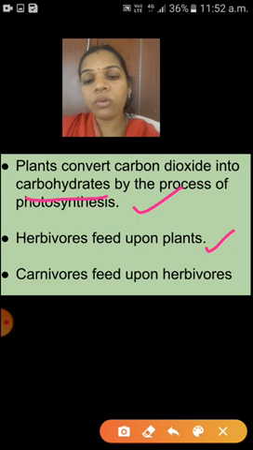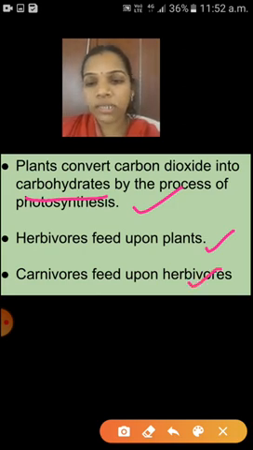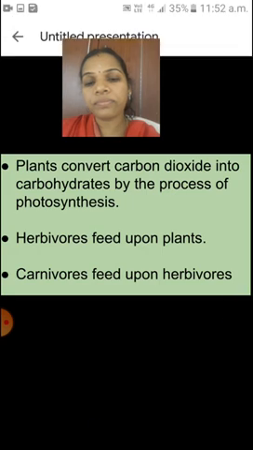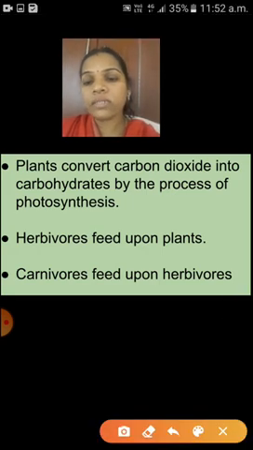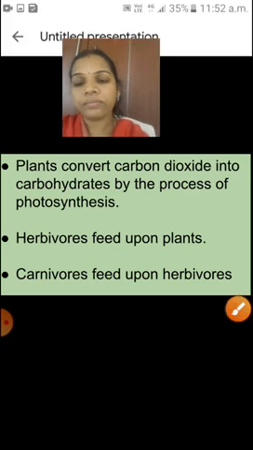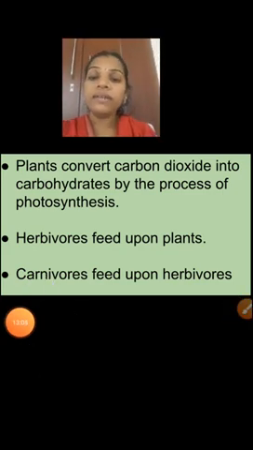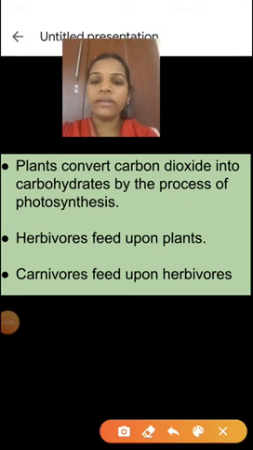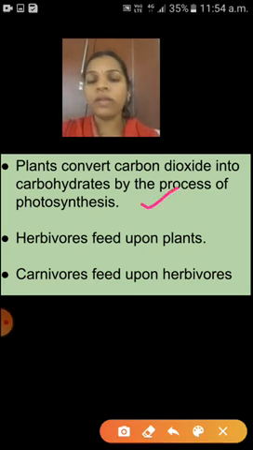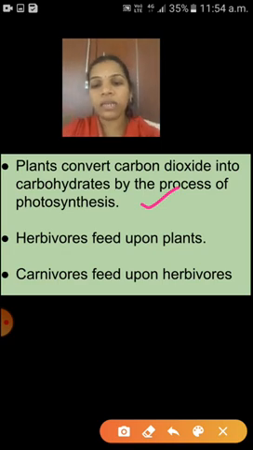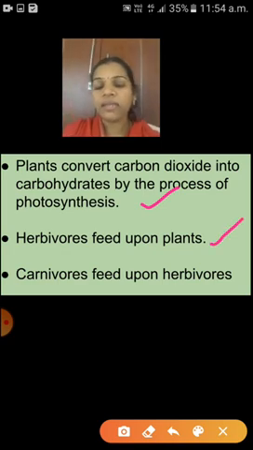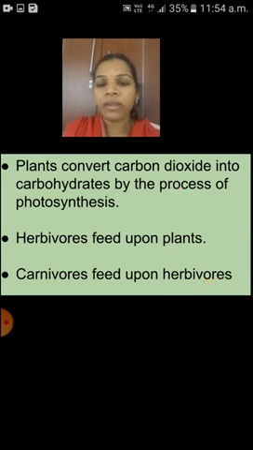Third point is, carnivores feed upon herbivores. We already studied this, isn't it? So children, once again I will repeat. First step, you have to write photosynthesis: plants convert carbon dioxide into carbohydrates by the process of photosynthesis. Second point, who will eat the plants? Herbivores. Herbivores feed upon plants. Next one, carnivores will eat herbivores. Carnivores feed upon herbivores. Understood, children? These are 3 steps.